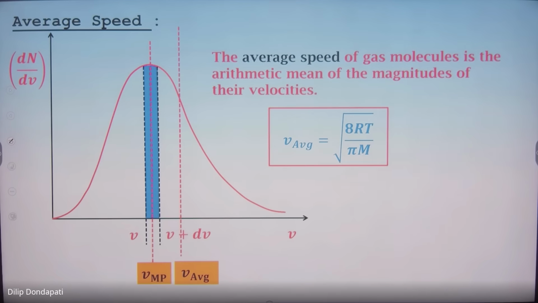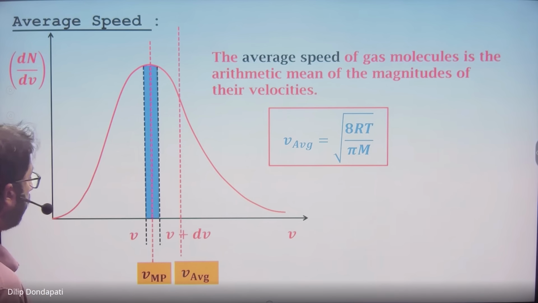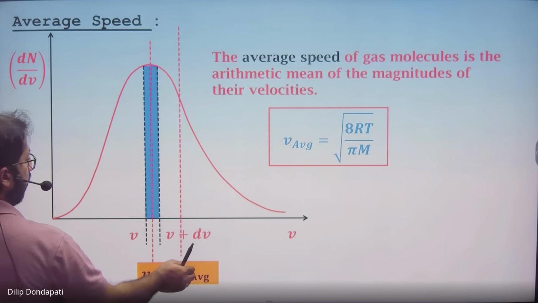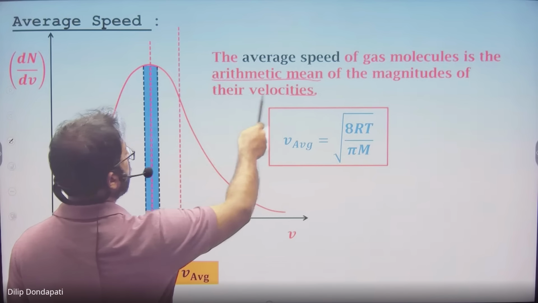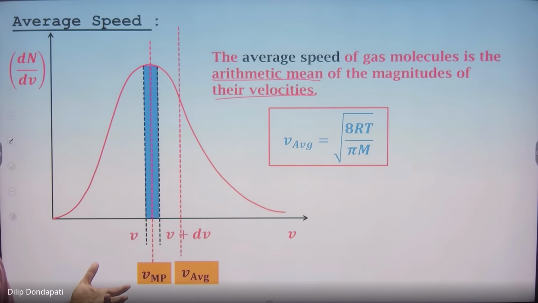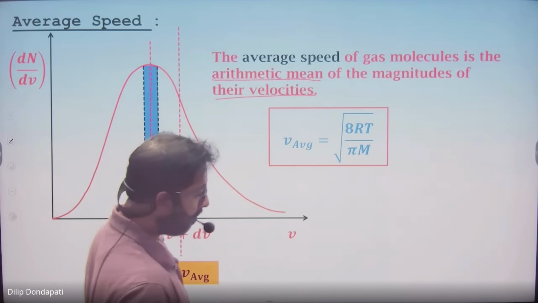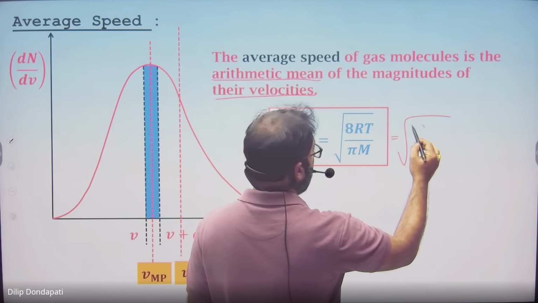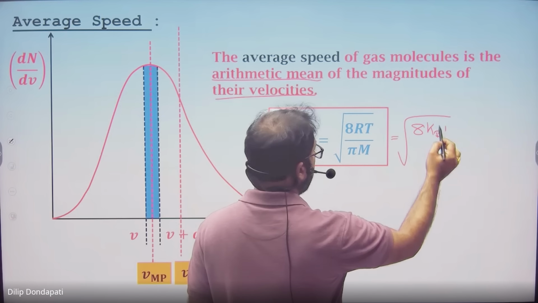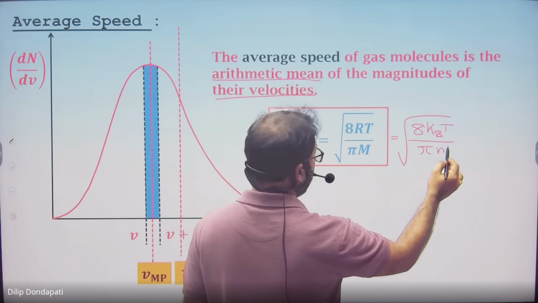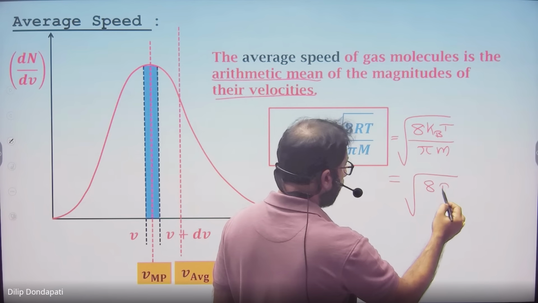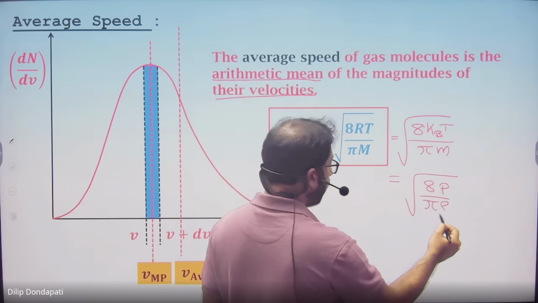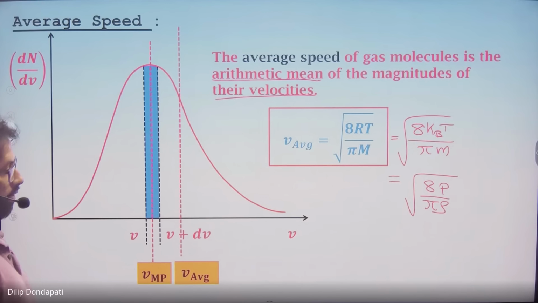The next one is average speed. It is the average speed of the gas molecules, the arithmetic mean of the magnitudes of the velocities. So the mean of the velocities is nothing but V average. The formula is under root 8RT by pi m, under root 8 kB T by pi small m, and under root 8P by pi rho. This is the formula for average velocity.